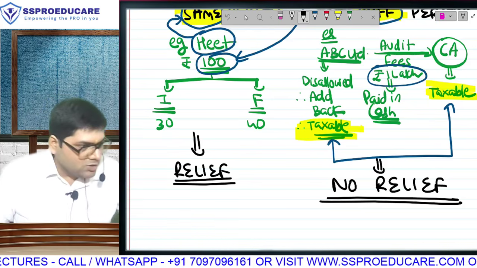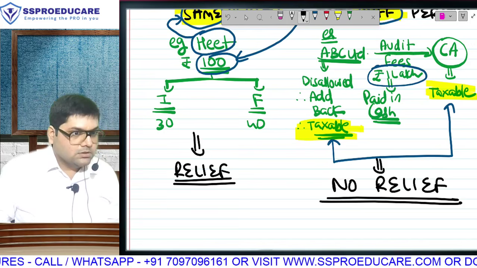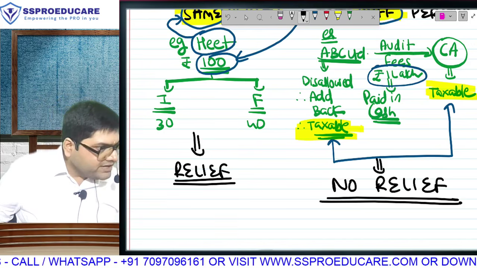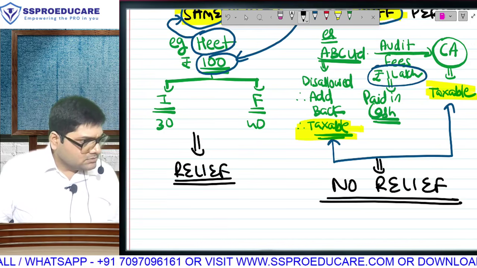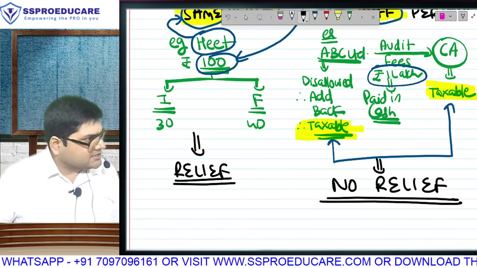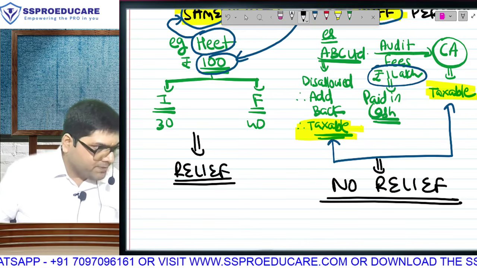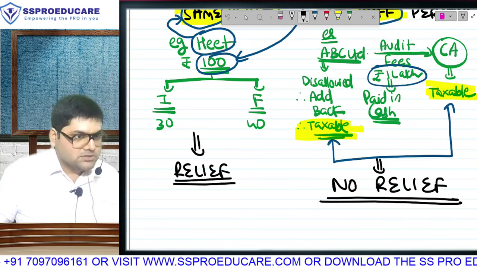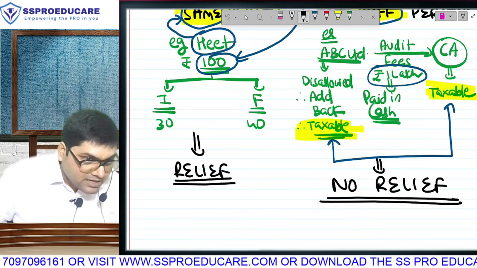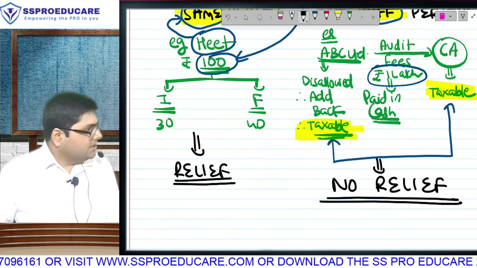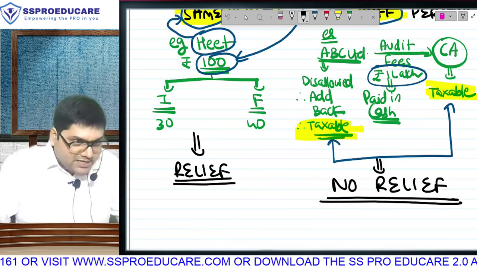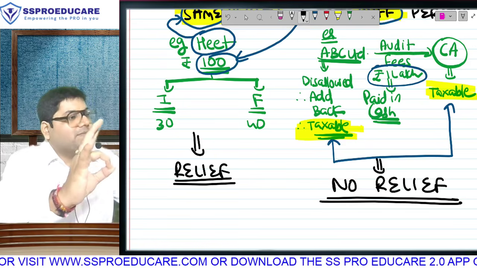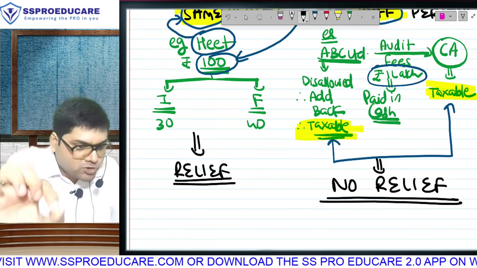And similarly, supposing you are the company. Why did you pay in cash? And you think just because we are taxing the CA, that means we will not punish you for cash expenditure? You deserve the punishment. Understood? That is the reason why there will never be any relief under economic double taxation, and still there is confusion. The concept of economic double taxation in this chapter is over, full stop.